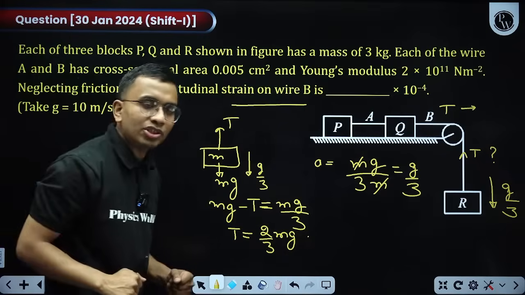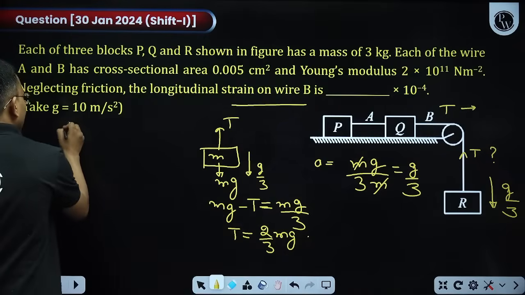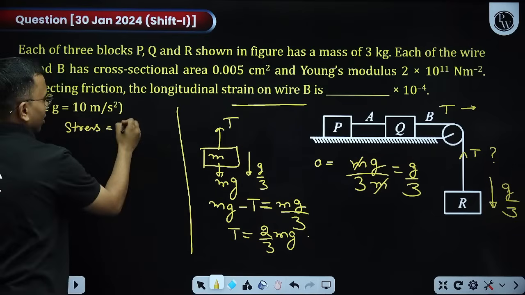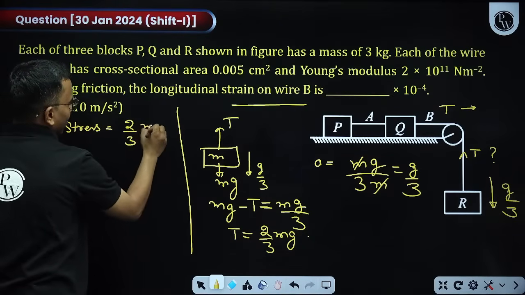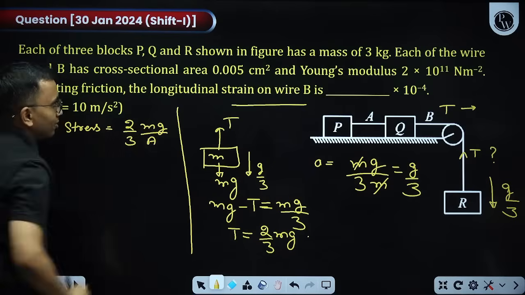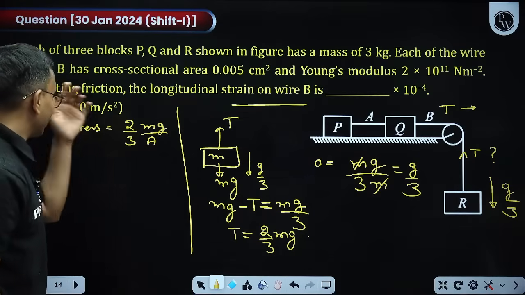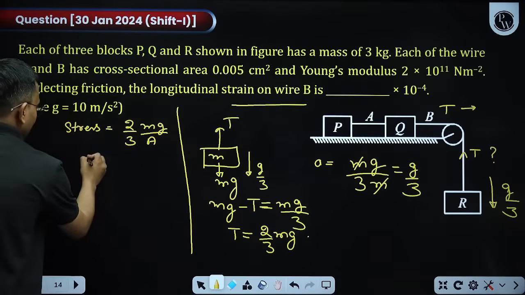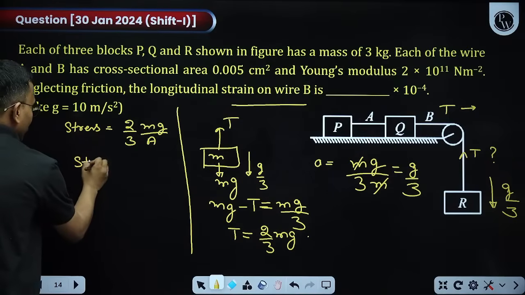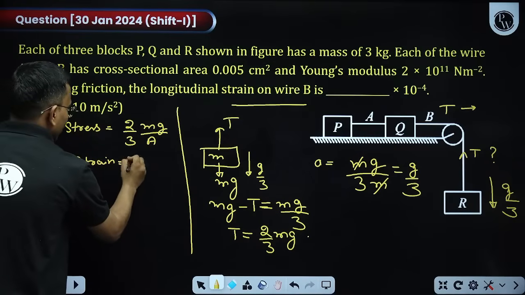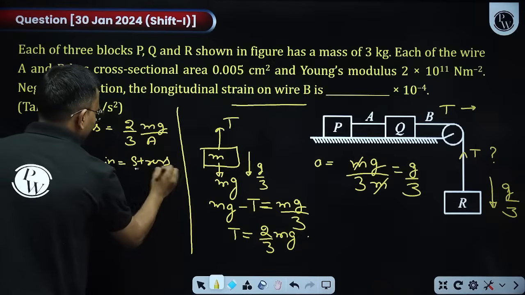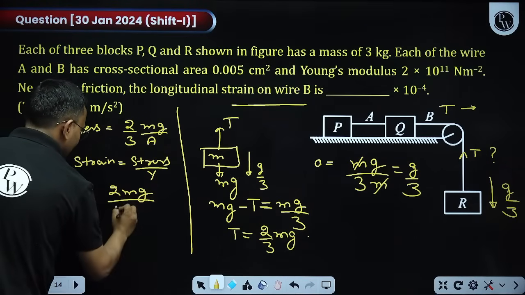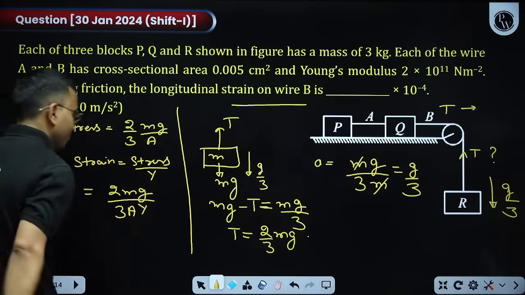I got the tension. What is the stress? Stress is equal to tension divided by area of cross section. So 2 by 3 mg by A. This is my stress. But I need strain. Young's modulus is stress by strain. So strain is equal to stress divided by Young's modulus. So this is 2 mg by 3 A into Y.